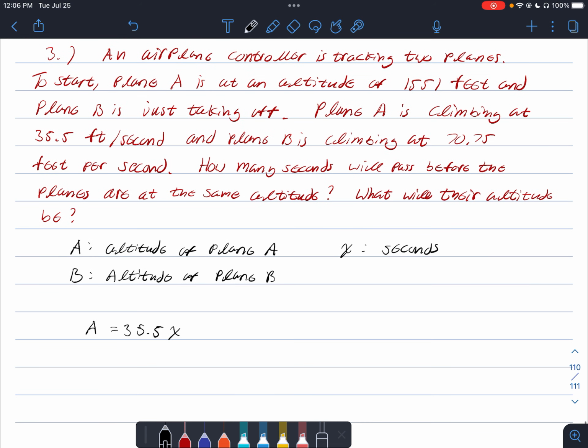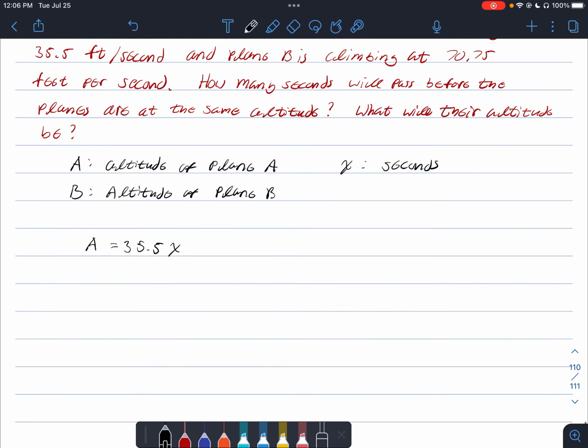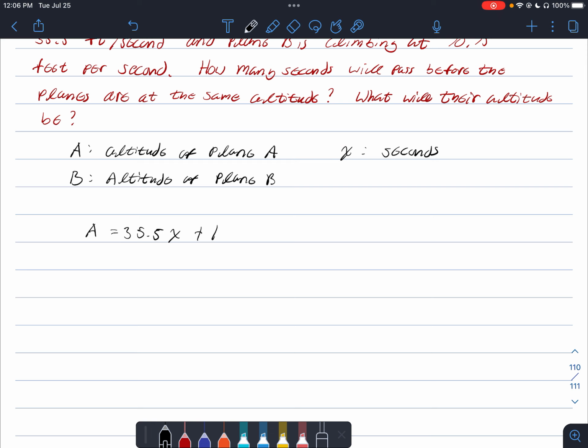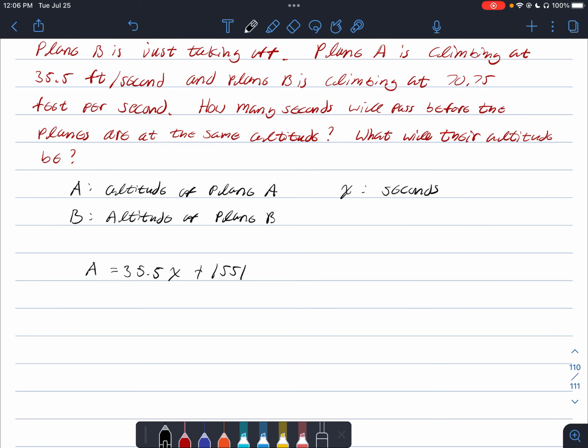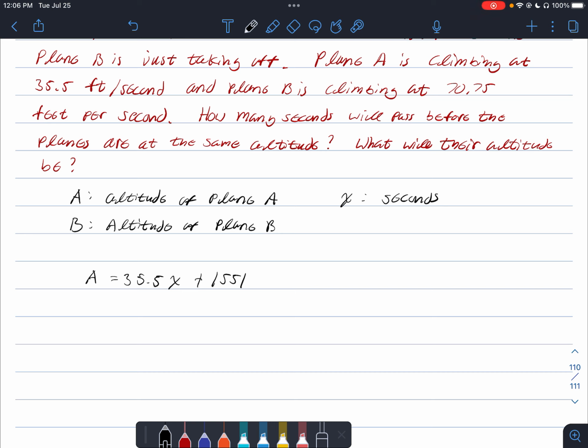But we also have that it starts at an altitude of 1,551 feet. So let's go ahead and add 1,551 feet. Okay, so this is our equation for the altitude of plane A.